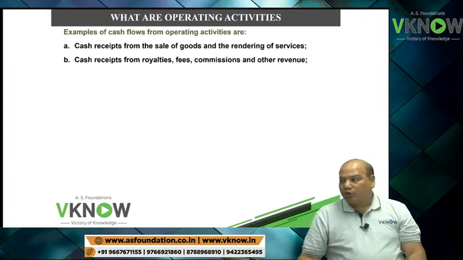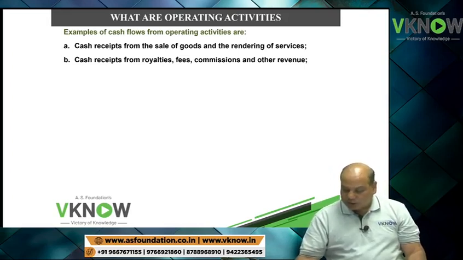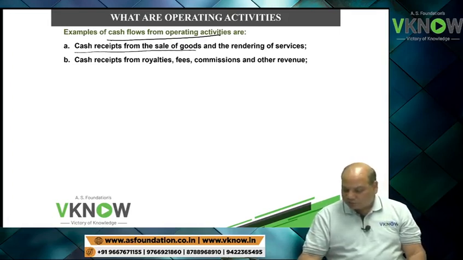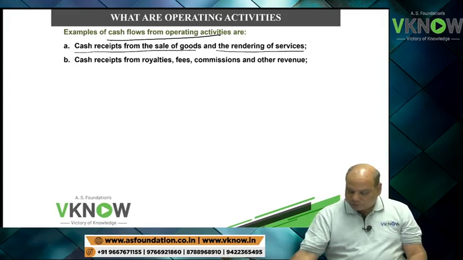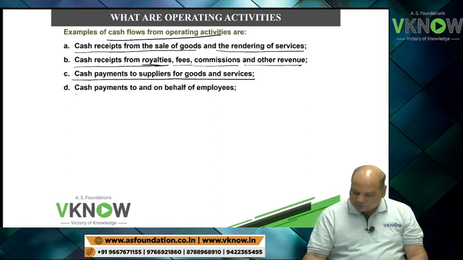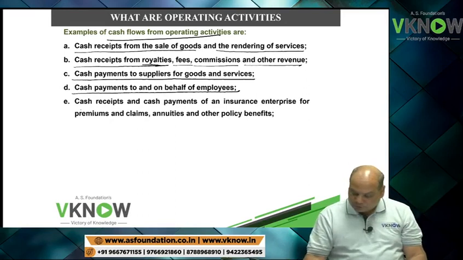Let us have a quick look at some examples of cash flow from operating activity. Cash receipt from sale of goods, rendering of service, cash receipt from royalty, fees, commission and other revenue, cash payment to suppliers for goods and service, cash payment to and on behalf of employees.